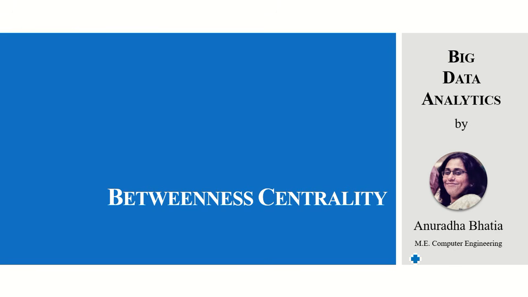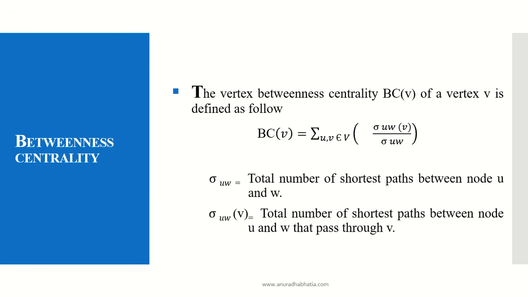Let's see what is betweenness centrality for a graph in big data analytics. Betweenness centrality for any graph is defined as, for a vertex V, BC(V), that is betweenness centrality for a vertex, is equal to the summation of sigma UW of V divided by sigma UW, whereas sigma is the summation of all the nodes and its edges. Sigma UW is equal to the total number of shortest paths between the nodes U and W,